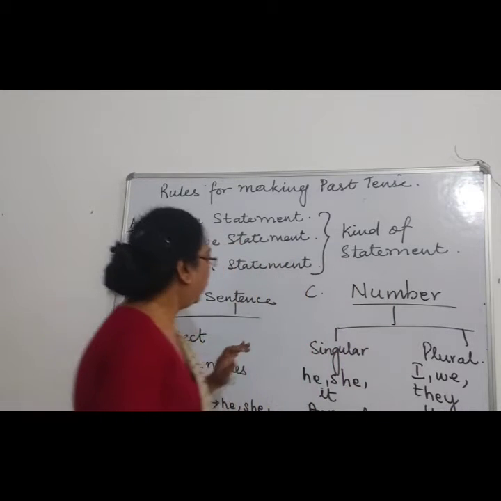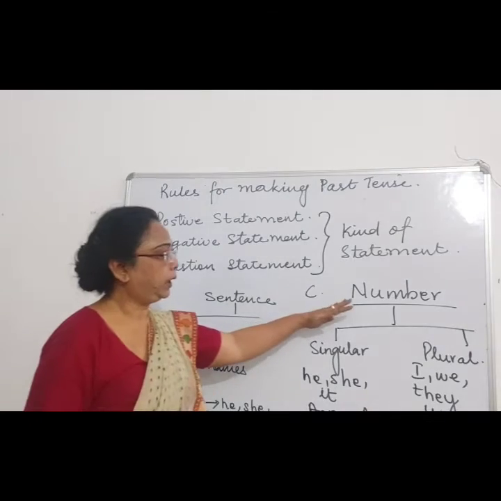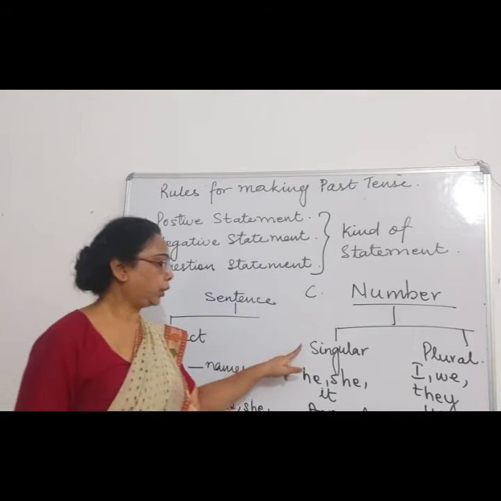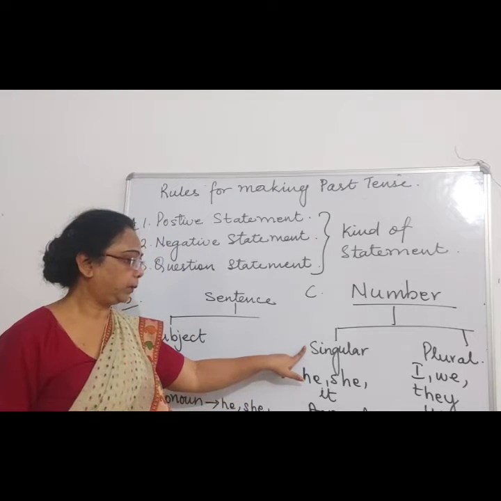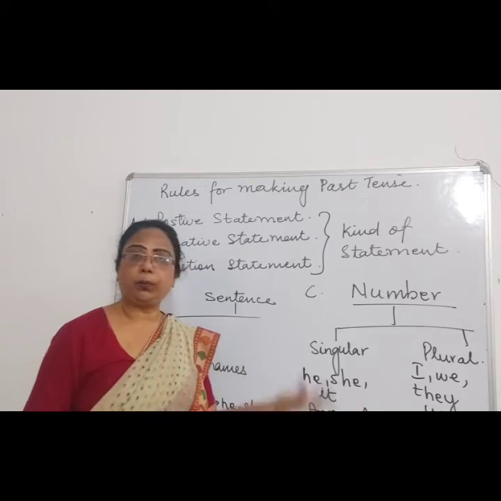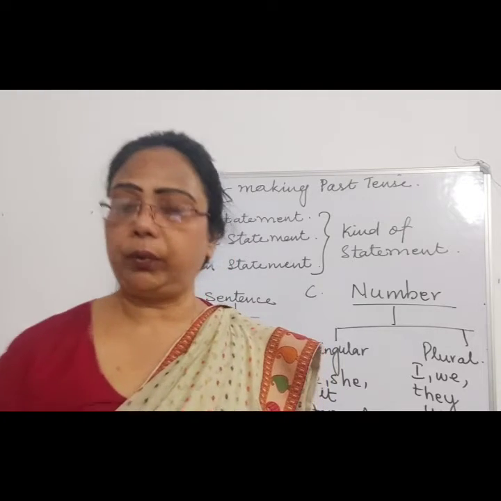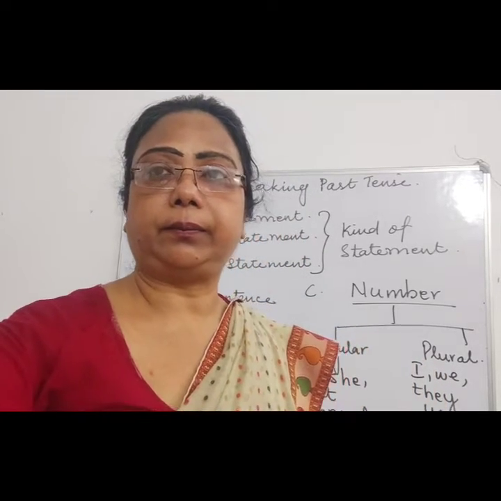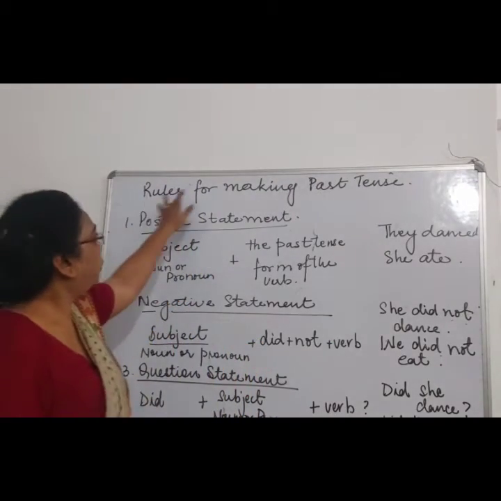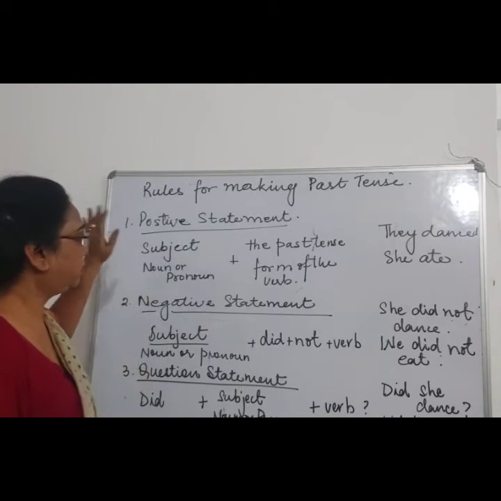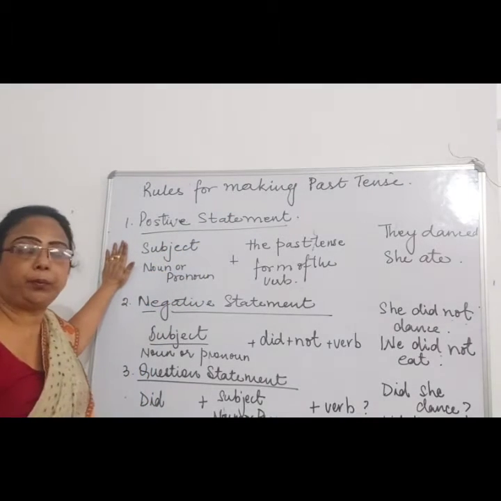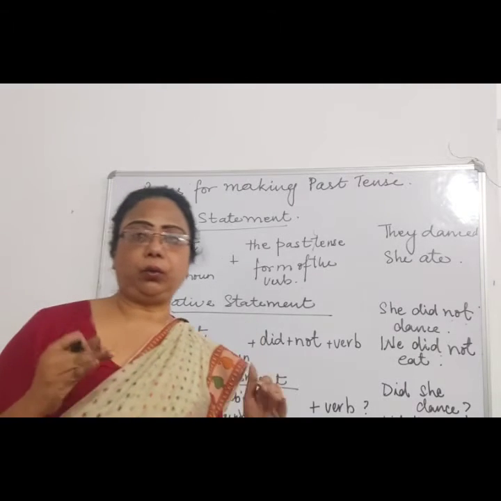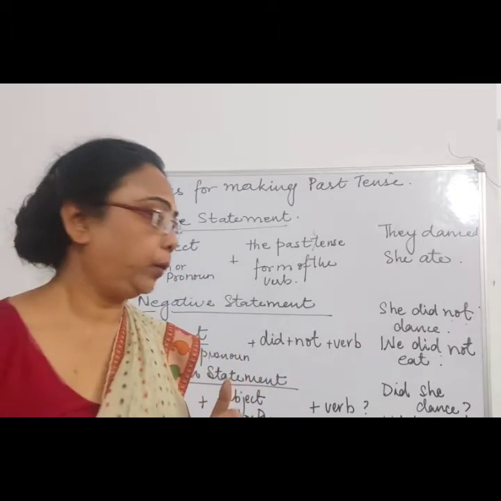Right? So this subject is based on the number. We have to see whether the sentence is talking about a subject which is singular or plural. Then according to it, we will put the rules and complete the past tense. Now children, the rules for making the simple past tense are very simple.